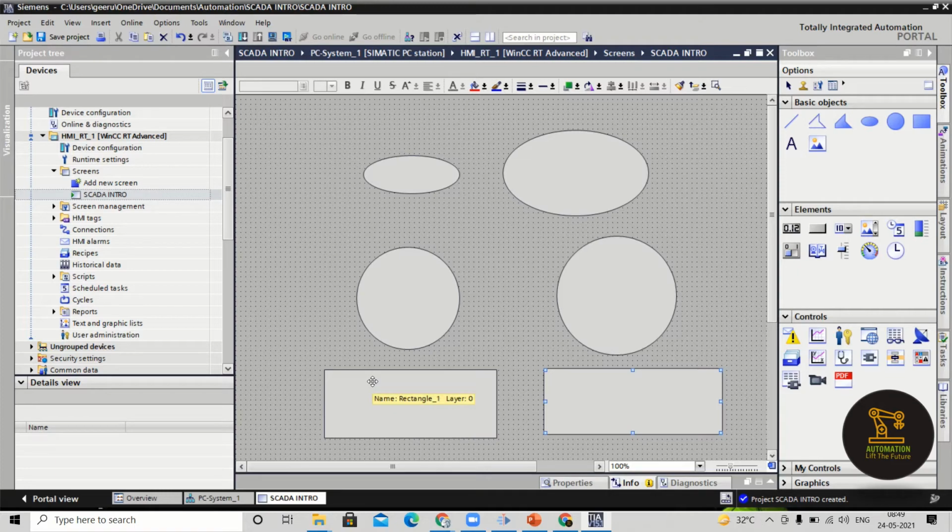So again when the motor goes to off condition, this rectangle gets back to red color. So I can visualize it by using these objects. I can visualize whether it is in on condition or in off condition. Right? We will see these things also in the next operation. So initially I am just giving you the information about how these basic objects will be working in the SCADA.